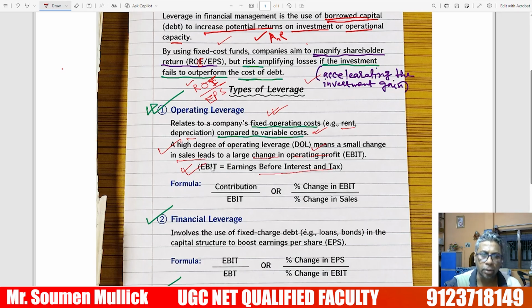What is the formula of operating leverage? Contribution by EBIT, which means percentage change in EBIT by percentage change in sales.